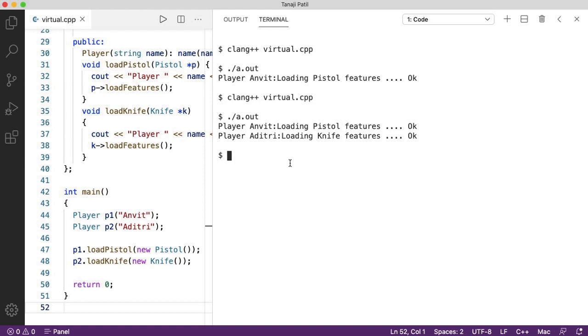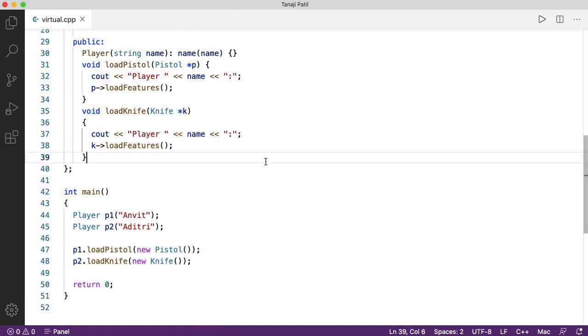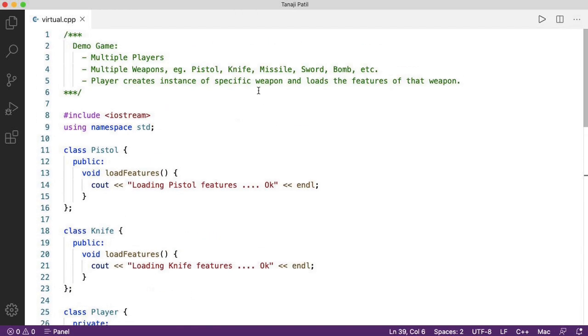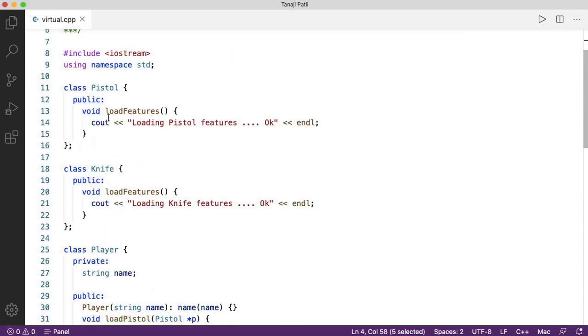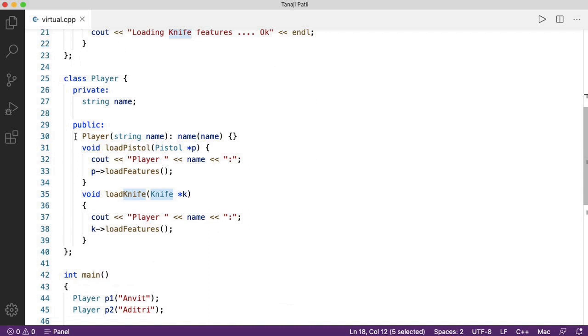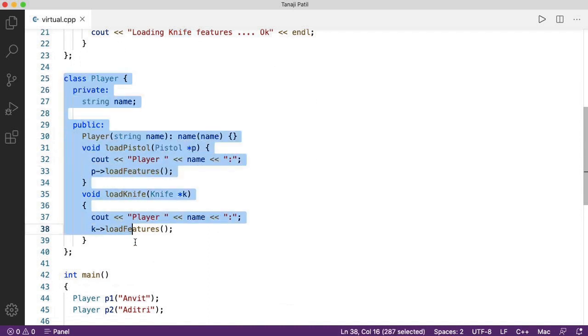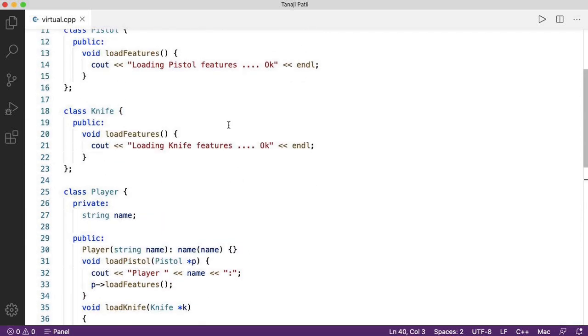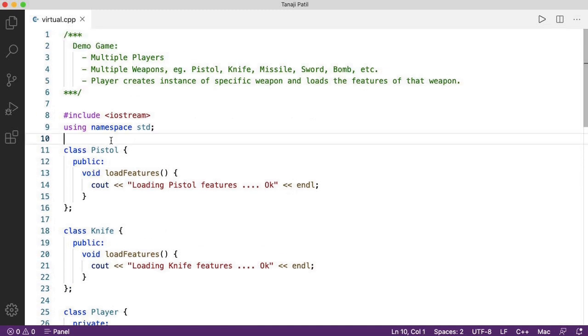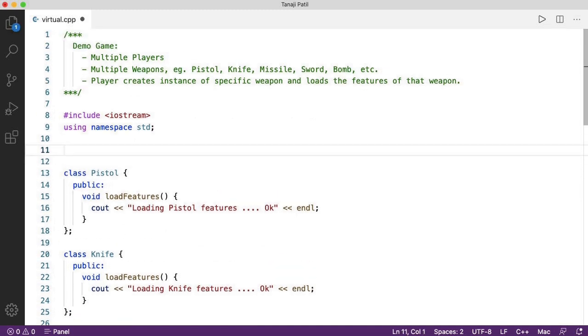Now coming back, if you observe here, in order to implement other weapons, we need to write a separate class, that is fine, but implementing a weapon implies that we need to modify class Player. So one of the solutions is runtime polymorphism.